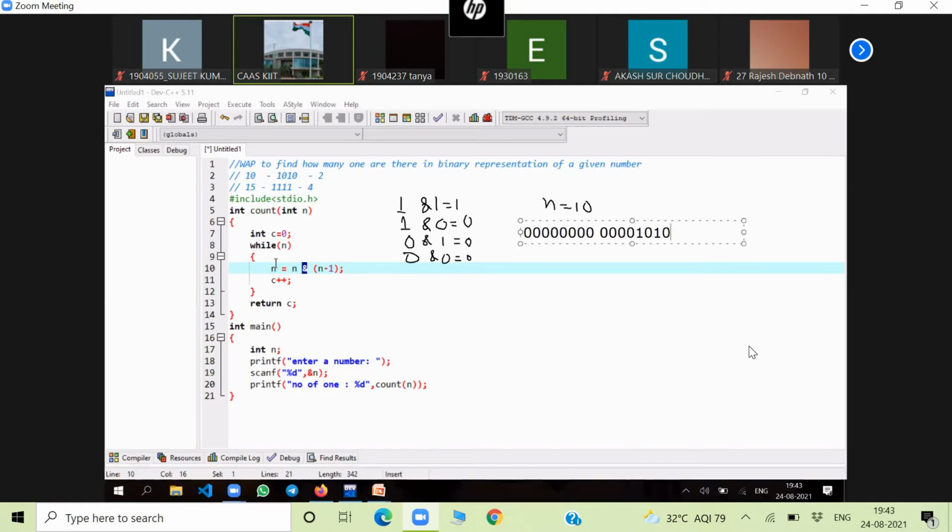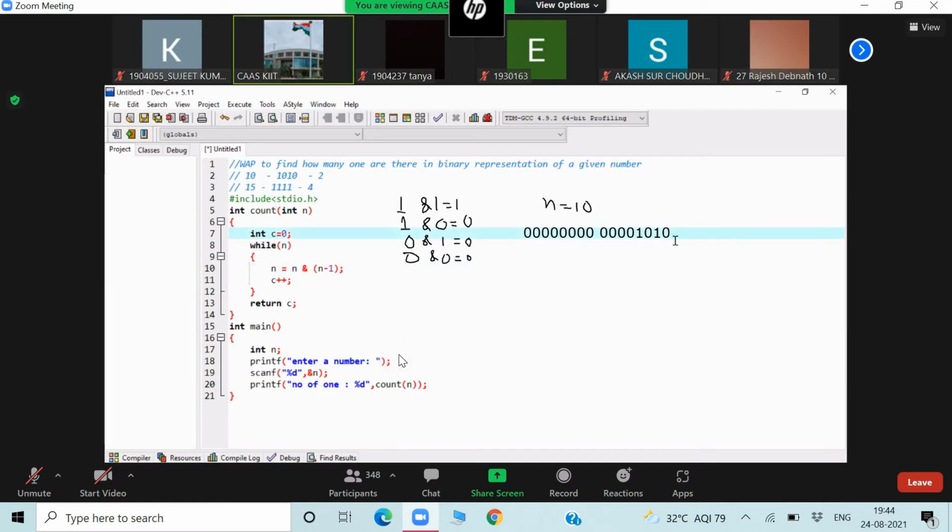Here, what is the logic here? What we are doing here, mark here. What is n minus 1? The previous number. The n minus 1 is the previous number. Okay, n ampersand n minus 1 means the number and its previous number. You know, there is only one difference between a number and its previous number. So that one difference will change the last 2 digits. We can say last 2 bits here.